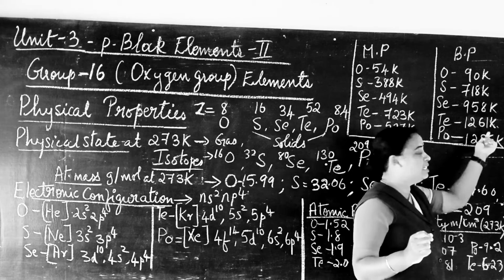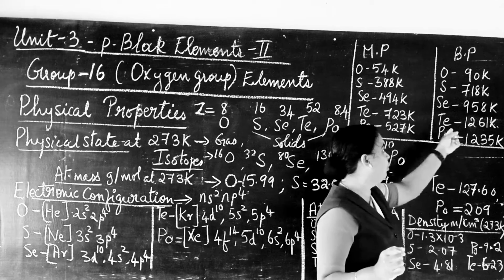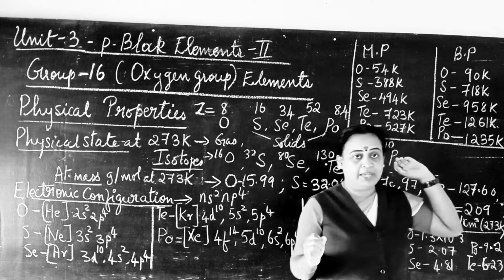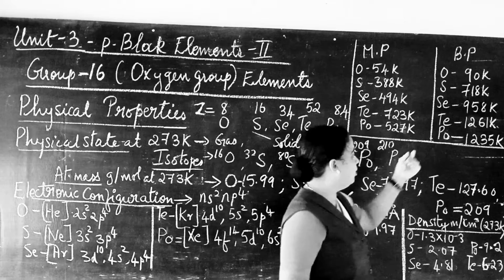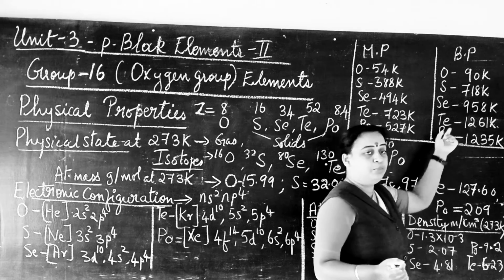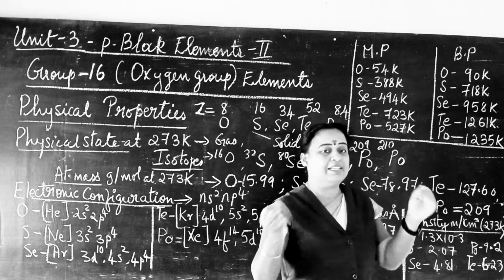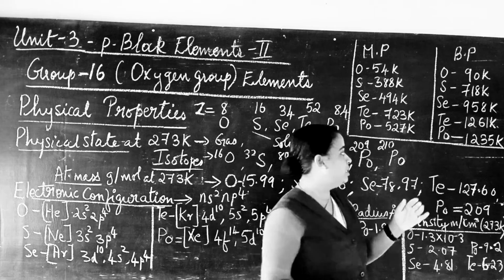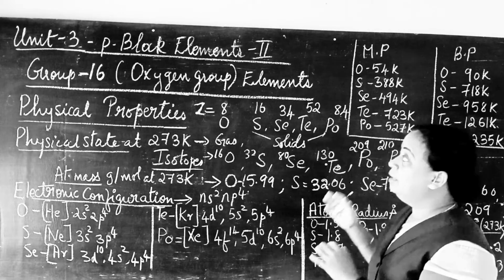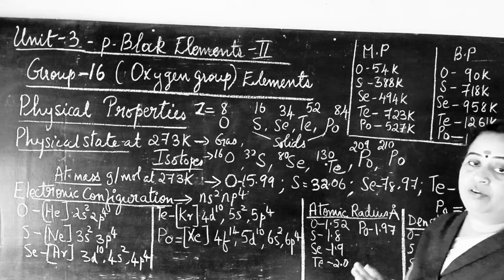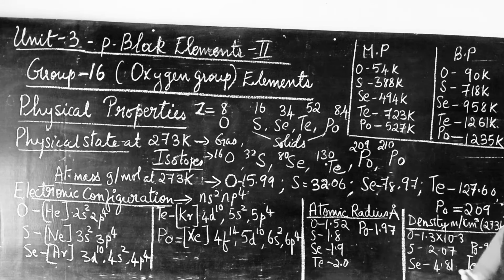So a bit of variation can be seen in the boiling points of tellurium and polonium. Generally boiling point increases coming down the group, but from tellurium to polonium a slight decrease can be seen. So that's all about the physical properties of chalcogens, group 16 elements.